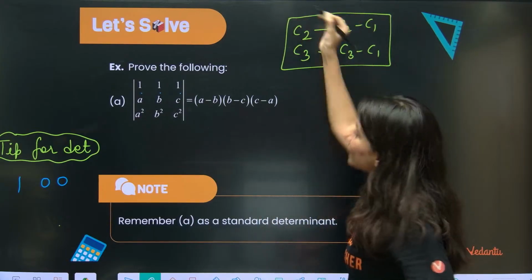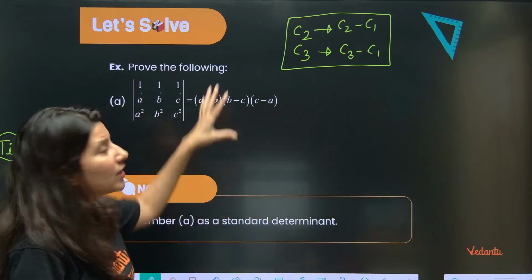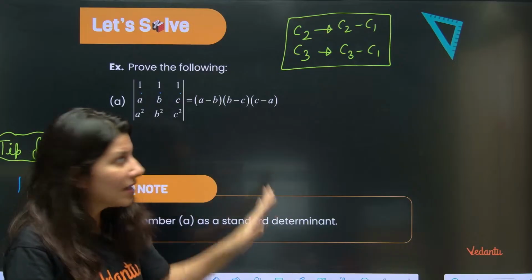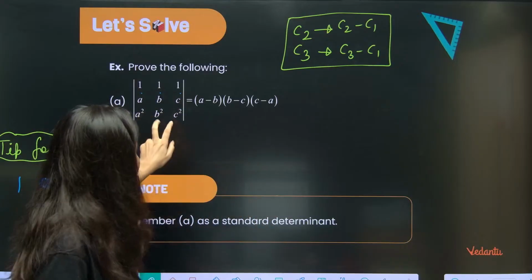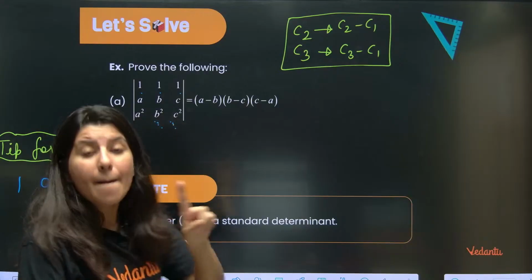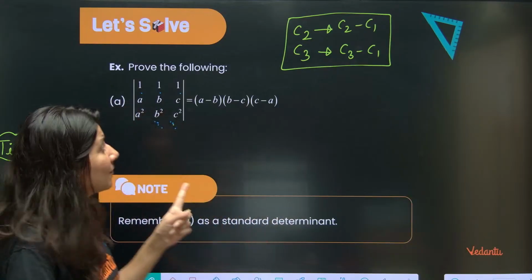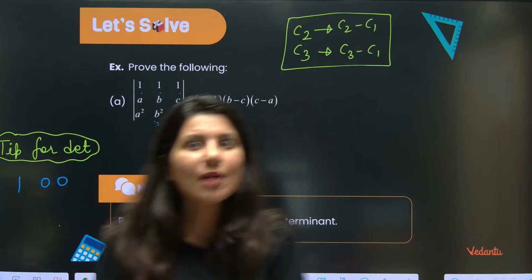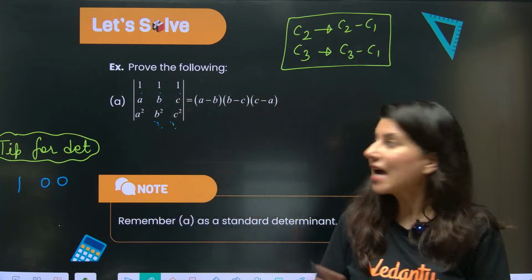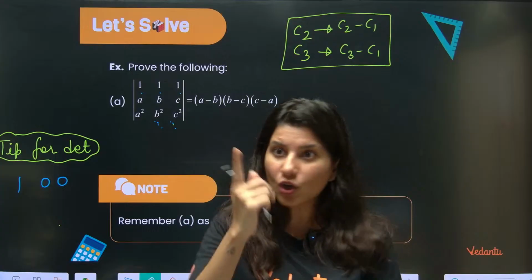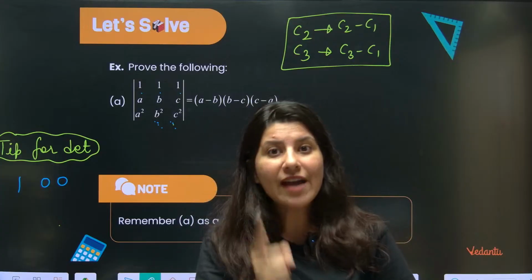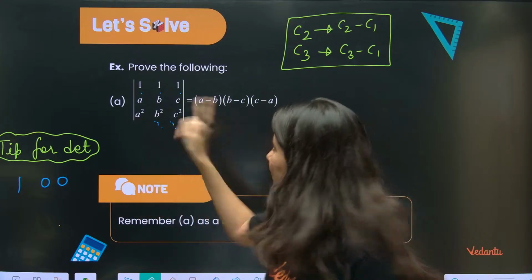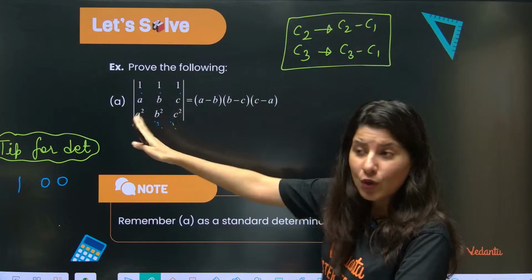This is a very popular operation when it comes to determinants, where I keep one column as it is. C1 I am not doing anything to, and I am changing C2 and C3 both, but with the help of C1. Why? Because C1 I am not changing, that is why I can rely on C1. So I am fixing C1: you are not going to change, you just stay constant, and now I will change everything with your help.